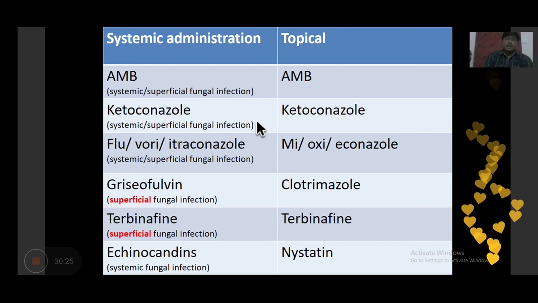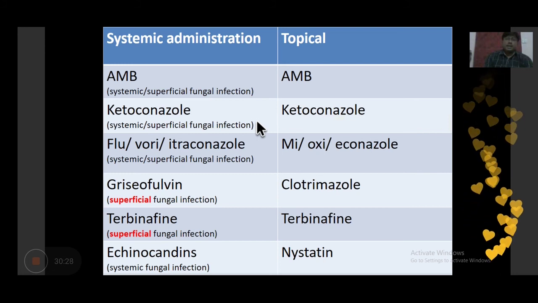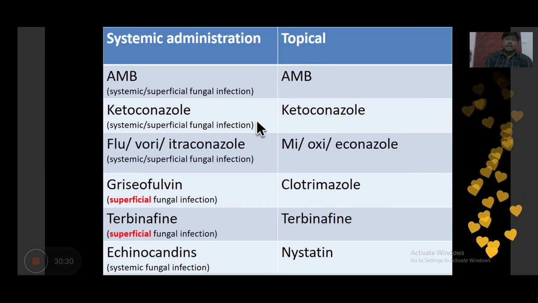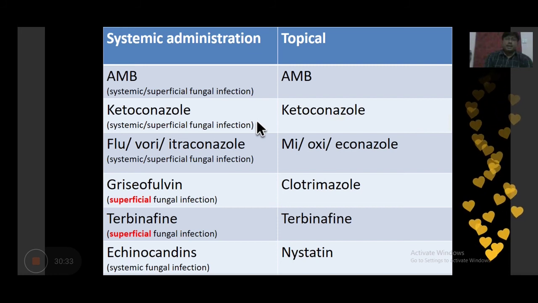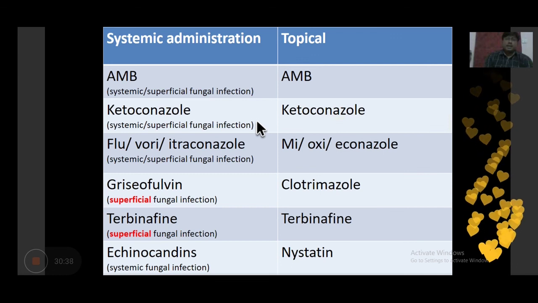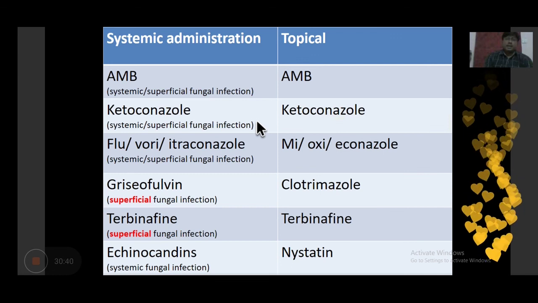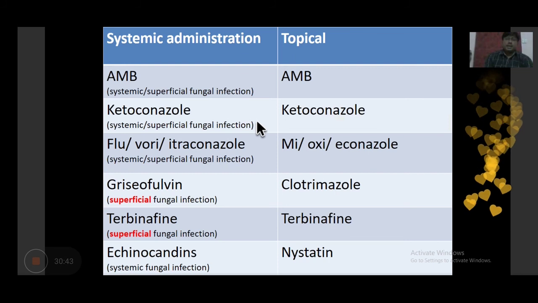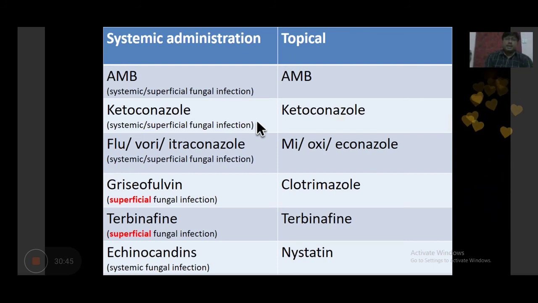Griseofulvin is the systemic drug for superficial fungal infection. Similarly, clotrimazole is one of the imidazoles which is not available for systemic administration. It is available for topical use only. Terbinafine is available in both forms, for systemic administration as an oral tablet, and for topical use as cream or ointment. But it is very important to understand that for both griseofulvin and terbinafine, whether you are giving terbinafine by oral route or by topical route, it is only useful for superficial fungal infection. It is not useful in systemic fungal infection.